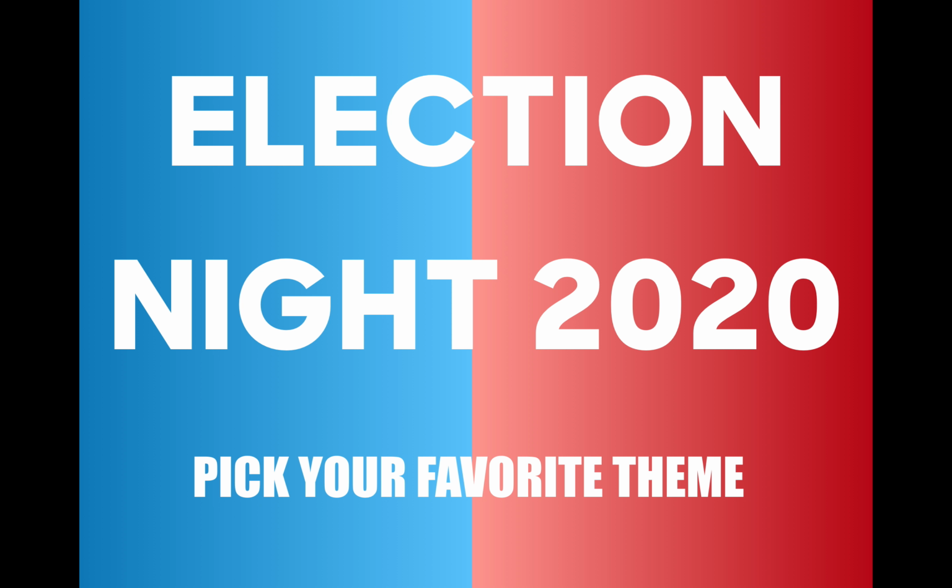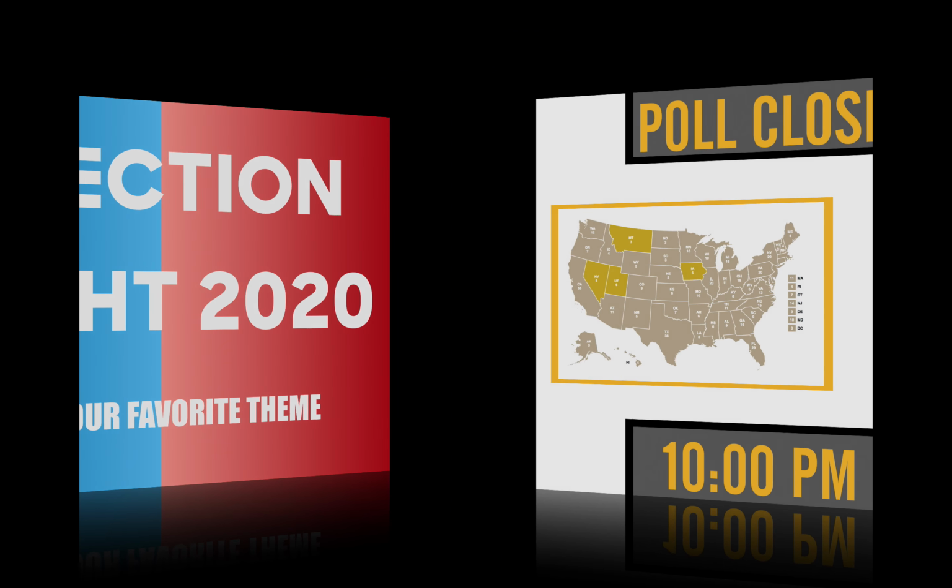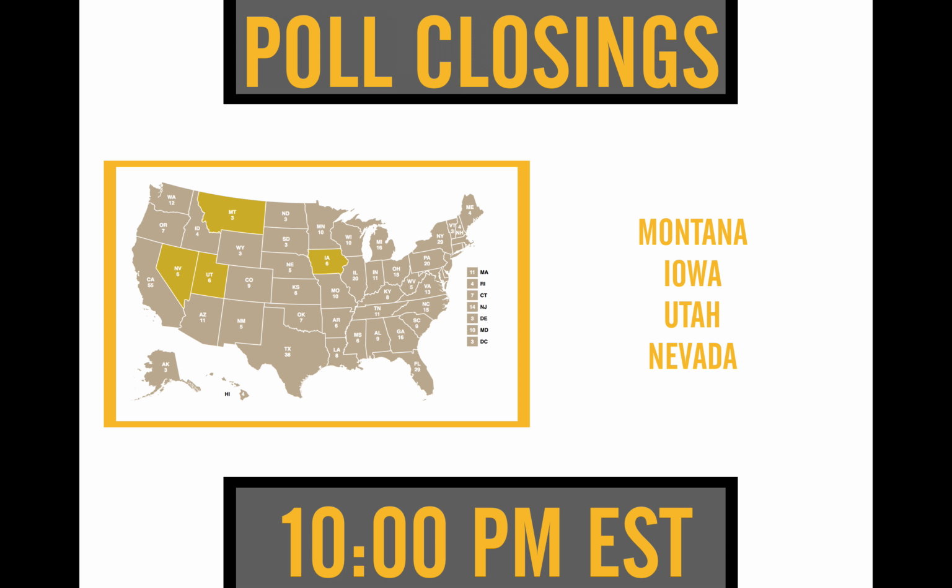I just want to go through them now, and I'm just going to start with the first one. This first one was through the Mark Cuban versus President Trump video. So they're all going to go through the format of poll closings, then calls for President Trump for the Democrat, and then too close to call projections, and then the electoral map. So we're just going to go through them now.